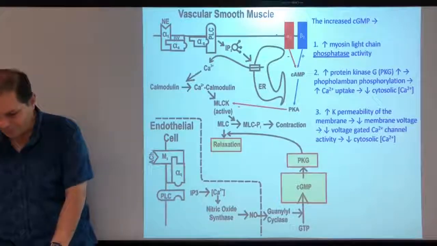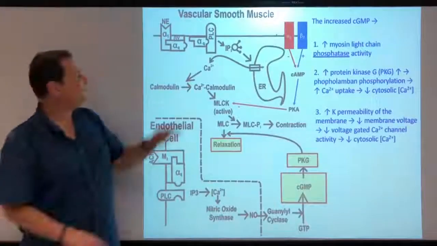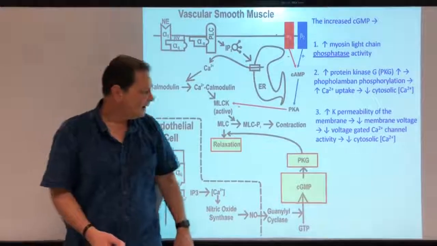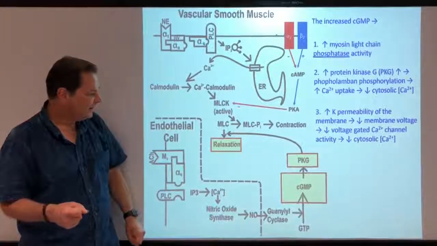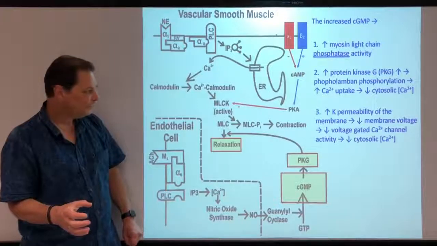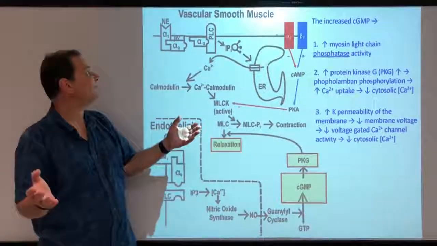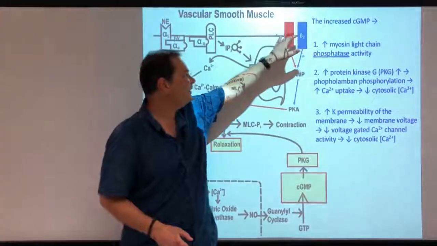So you've got the sympathetic nervous system, and you've got 4 different receptors, all of them binding neurotransmitters, and they're all doing different things, right? With sympathetic nervous system stimulation, the alpha receptors cause constriction.